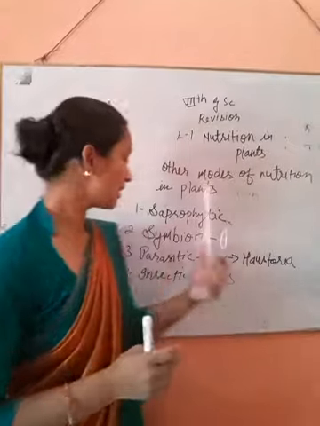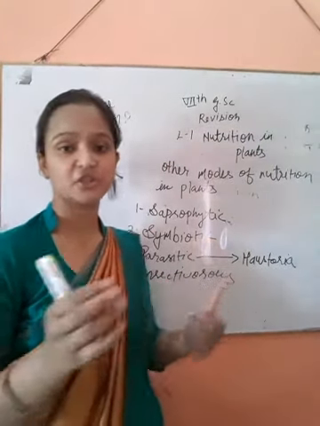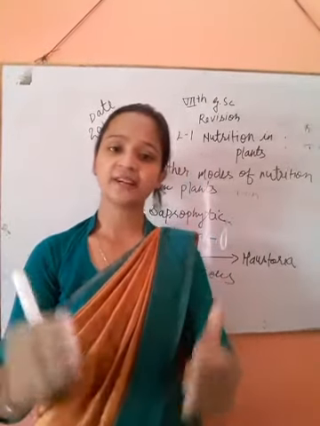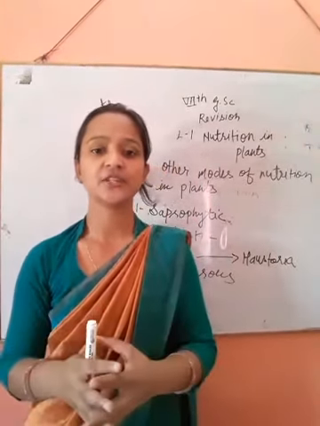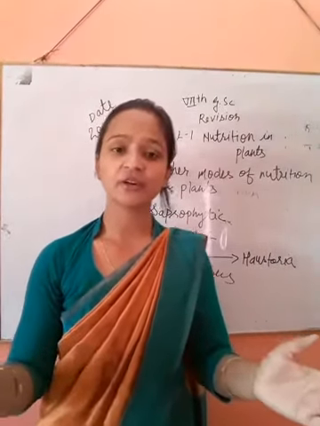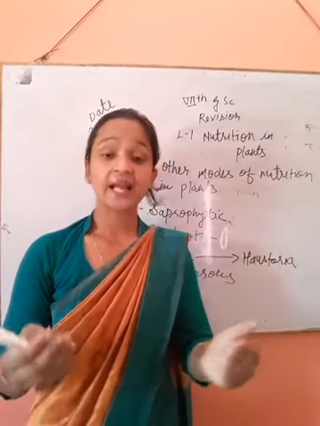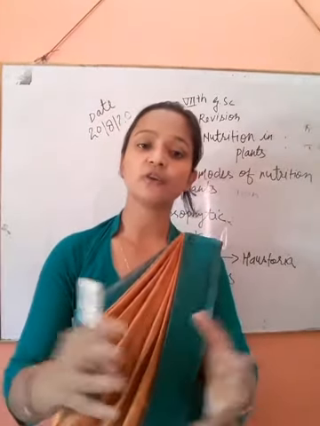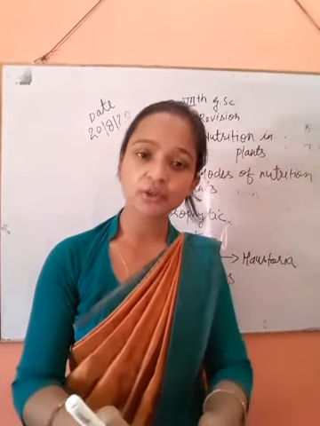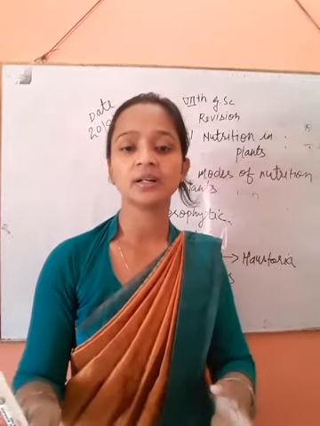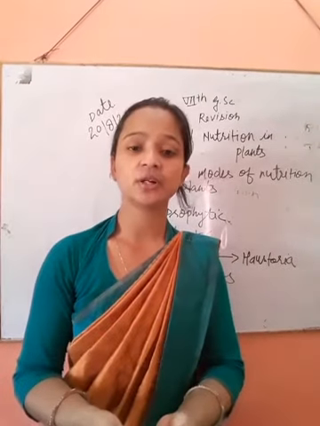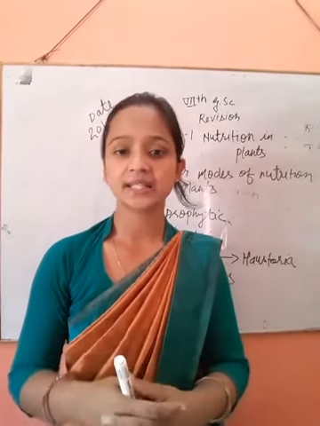Now come to the symbiotic relationship. What is the symbiotic relationship? Two different kinds of organisms live together, and both are beneficial to each other, not only one. This type of relationship is called the symbiotic relationship. An example is the lichen.